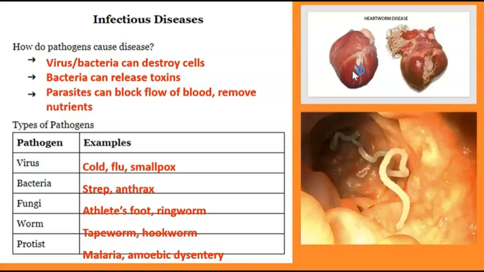If you've ever had athlete's foot or ringworm, that's an example of a fungus. Less common here in the States, but also types of pathogens are tapeworm and hookworm, and protists, which are single-cell organisms that cause malaria or amoebic dysentery, are also examples of pathogens.